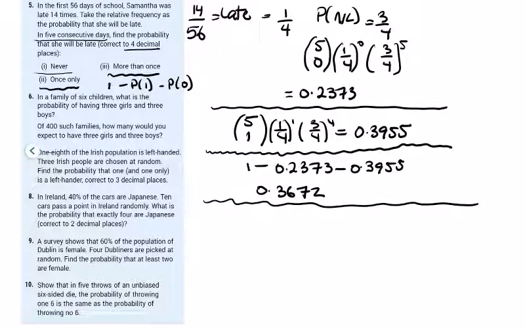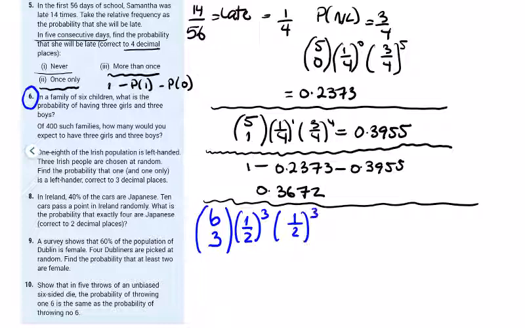Question 6. In a family of 6 children, the probability of having 3 girls and 3 boys. Okay, so on 6 children, we go for an even probability here of girls and boys. It doesn't really matter which one is success here, because it's going to be 1 over 2 to the power of 3 by 1 over 2 to the power of 3, success and failure both being the same. That as a decimal gives 0.3125.